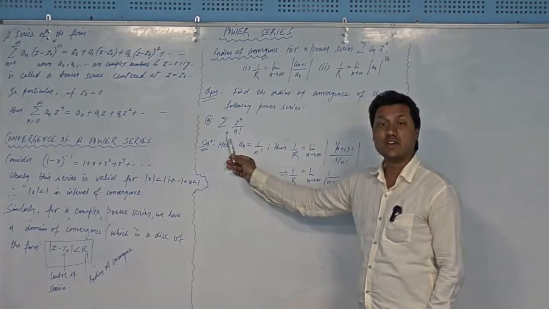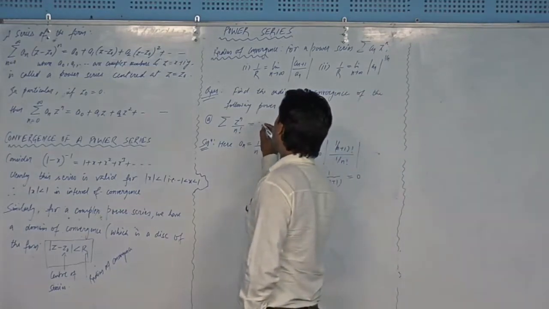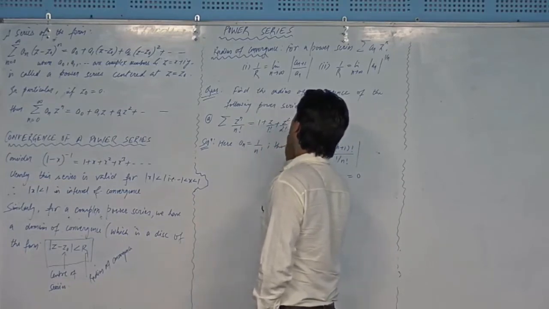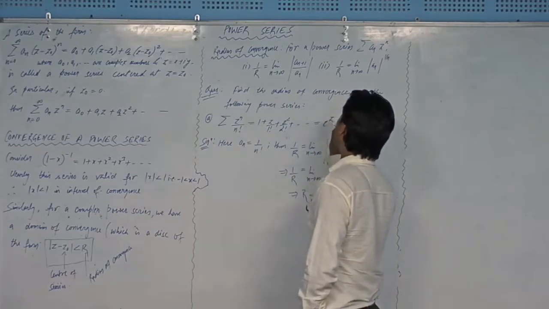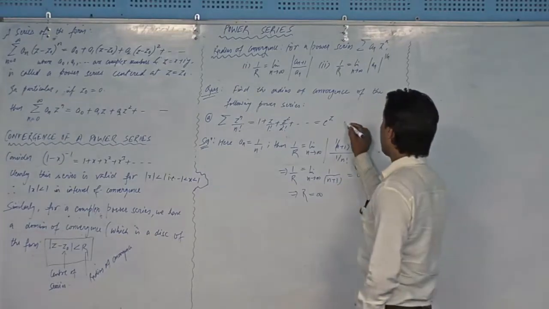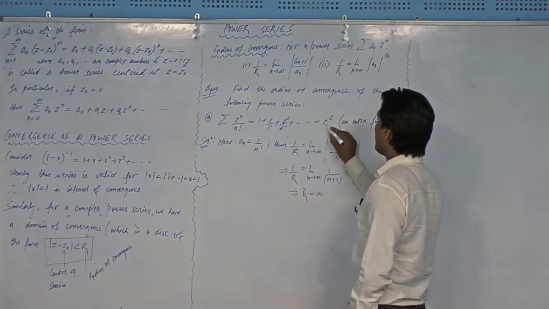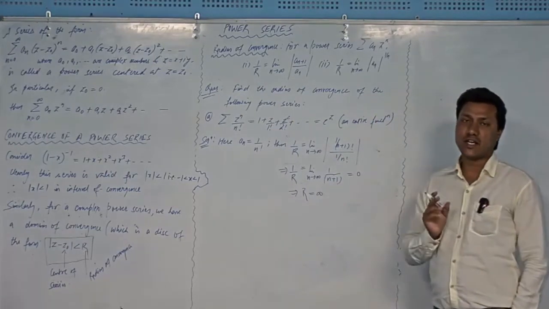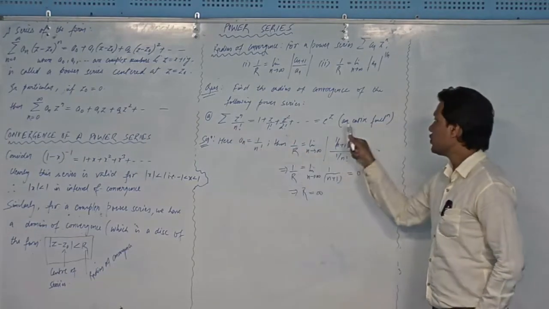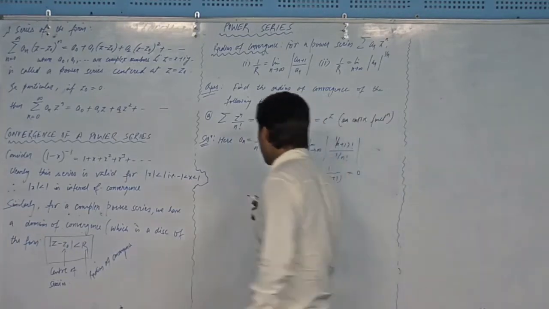And let us seek that function. What is that function? If you see, this is obviously the power series of, I will write in detail, 1 plus z over 1 factorial plus z square over 2 factorial, right? You can expand it like this, and obviously this is the formula for e to the power z, right? And e to the power z is an example of an entire function, right? That's why we are having radius equal to infinity. Infinite radius of convergence directly implies the function corresponding to this power series should be an entire function, and that fact is supported by this example, right? Okay. Take another example.